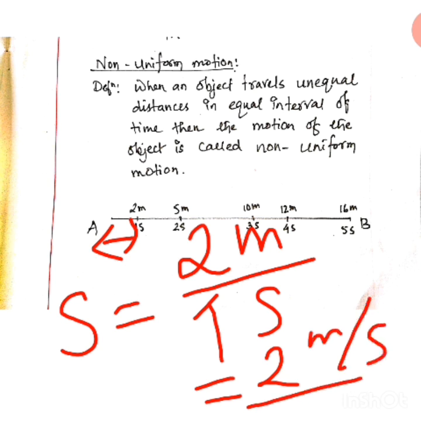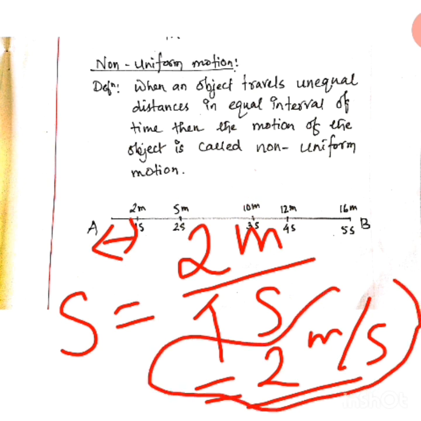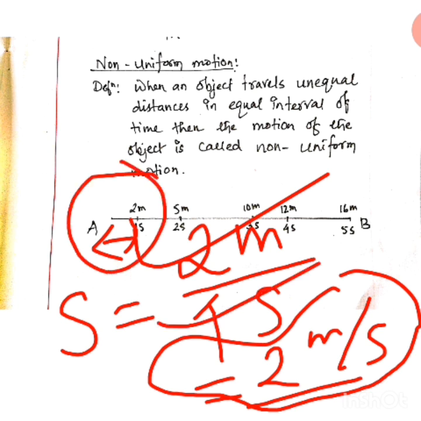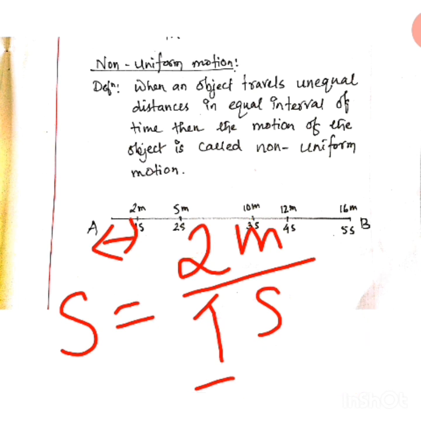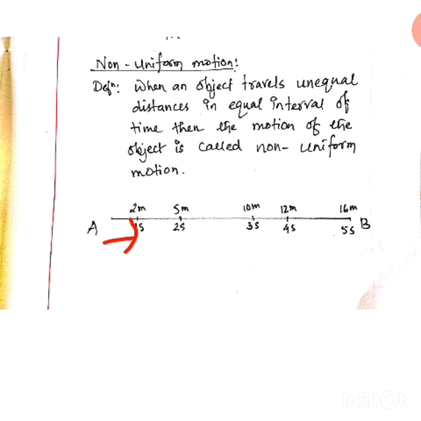For the first interval, the time interval is 1 second, and you are getting distance 2 meter and time 1 second. So you are getting the speed as 2 meter per second for this interval.